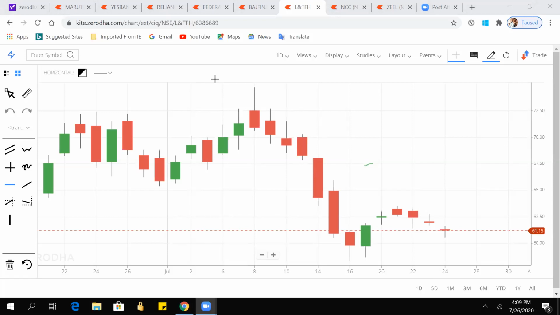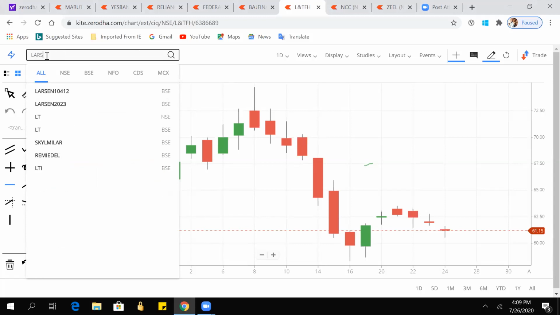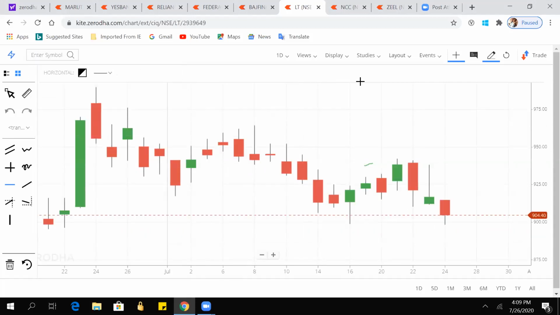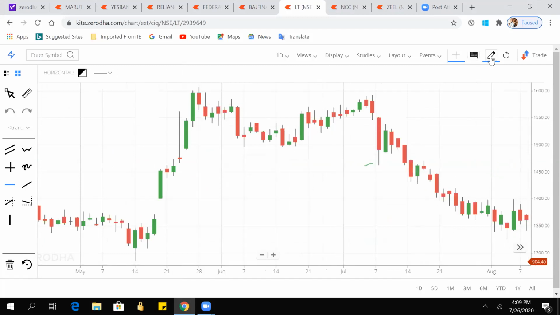I have never traded in L&T actually. You can click Larsen, the third one. Yes, exactly. So just a minute. This is the daily time frame we have shared in the group for L&T. Let's see how it works.